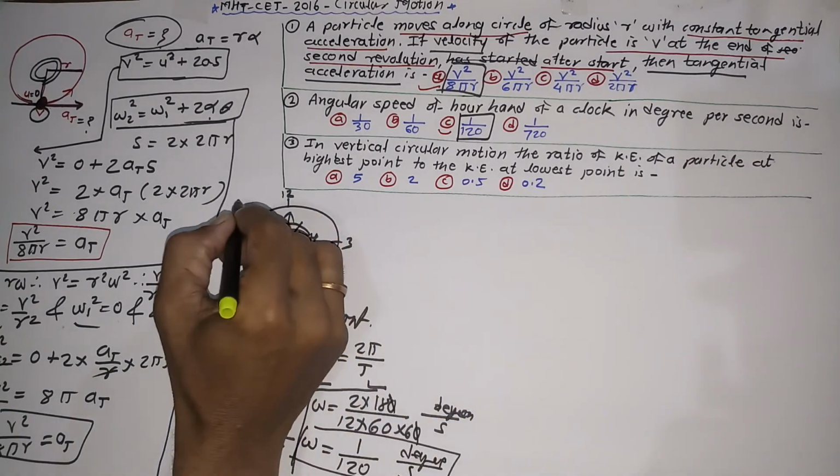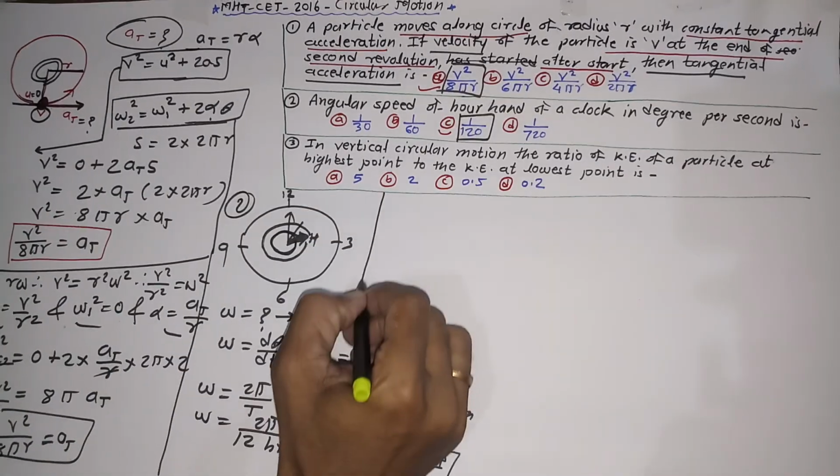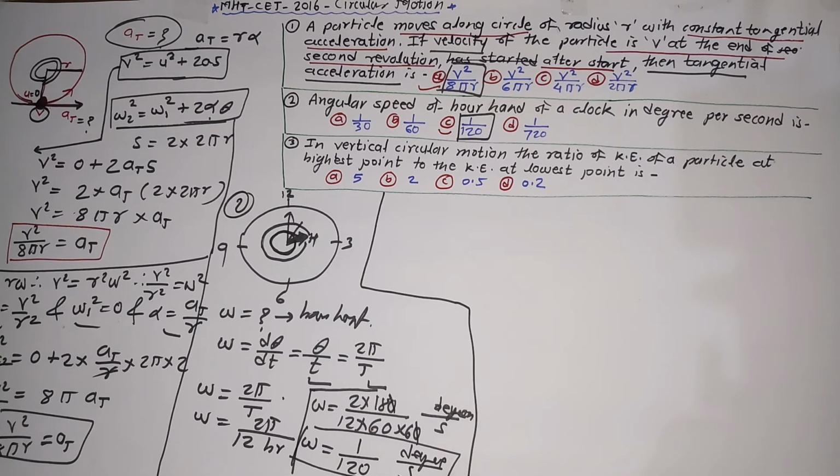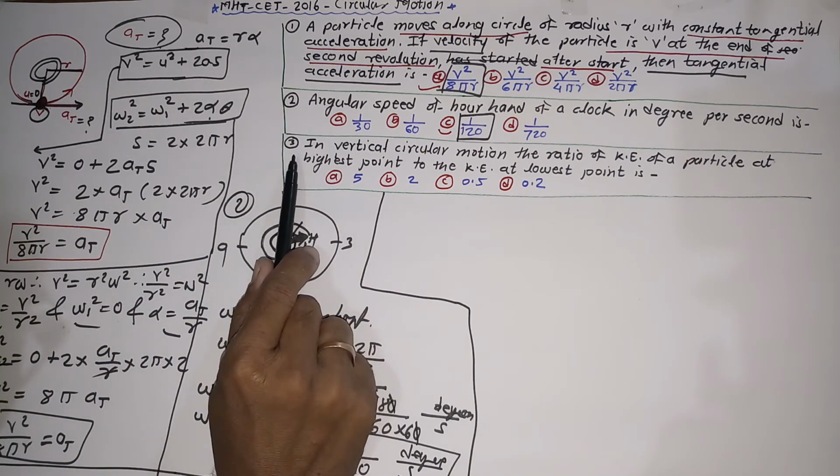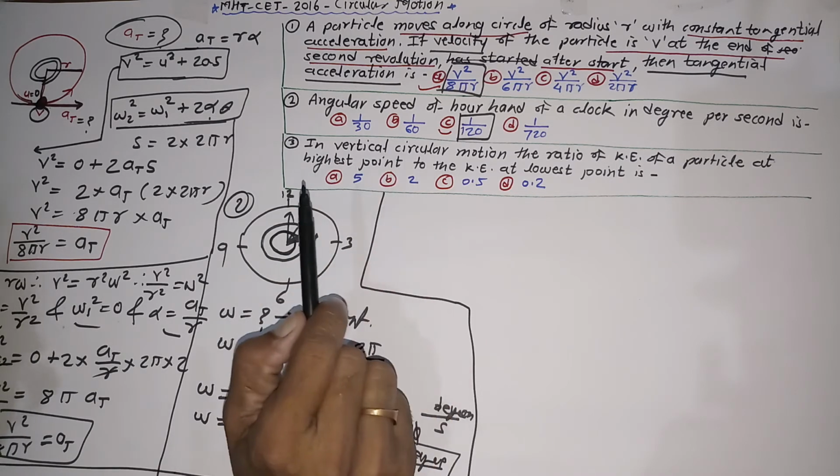Talk about the last one. This is the second problem. Talk about the last problem associated with the CT examination in 2016. What is that? The third problem stands for vertical circular motion.